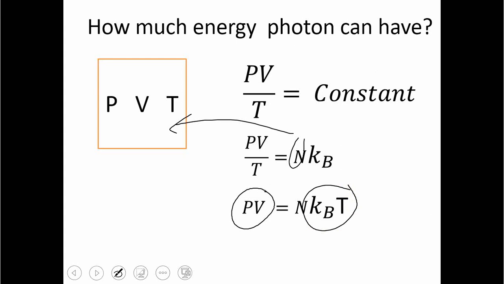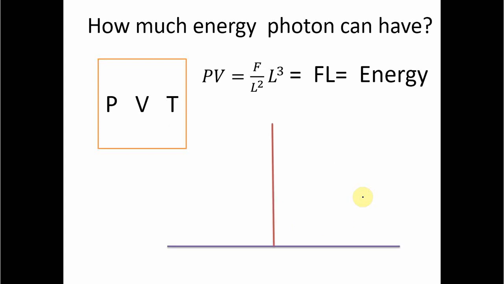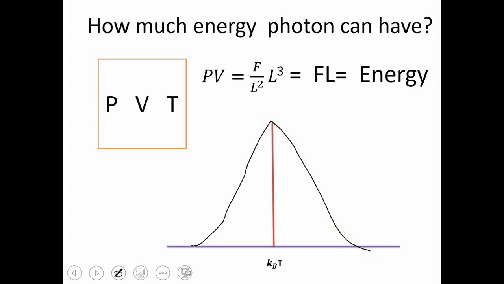Similarly, we can say that in Planck's formula, this kBT was the energy of the photon. But how much should this energy be? The answer is that this energy should be the average of the energy available. So if we have energy over here and it goes to the average, the mean, and then comes down here, it means that of all the energy available, the maximum number of photons will take that energy, and few of them will take that energy, and few of them will take that energy.